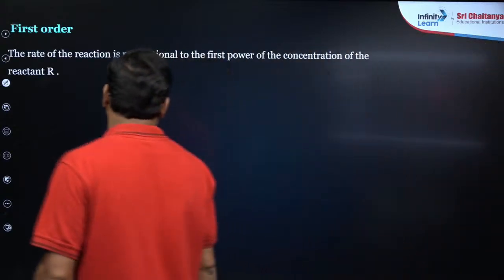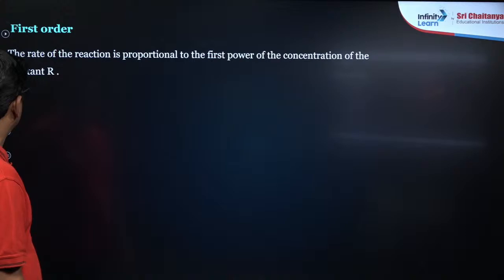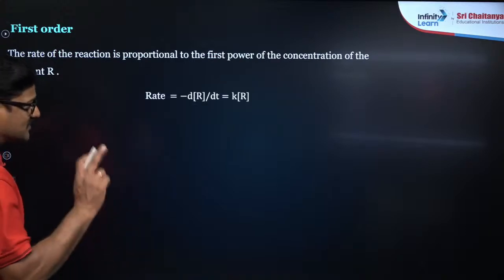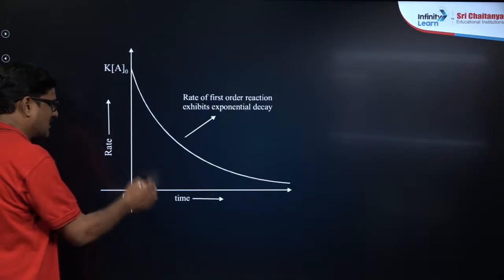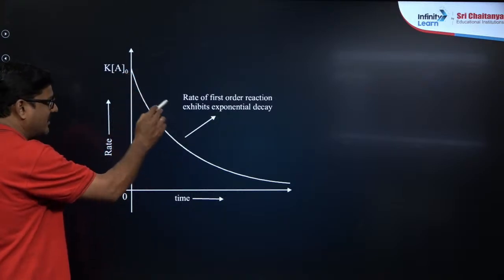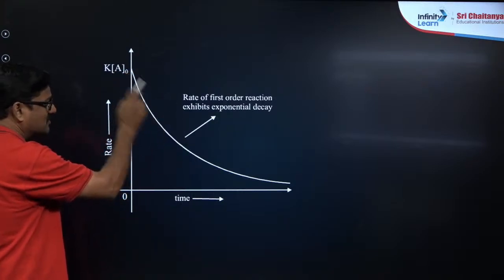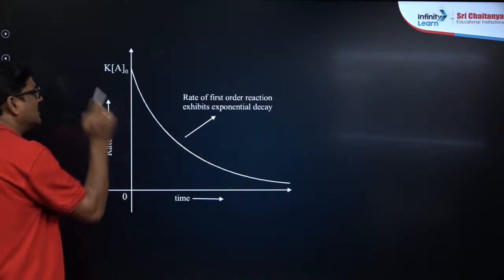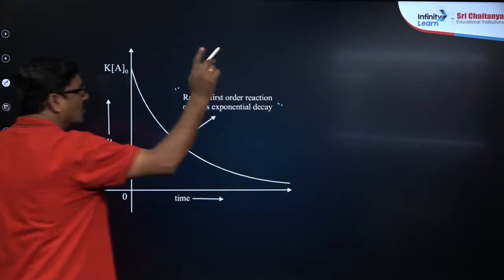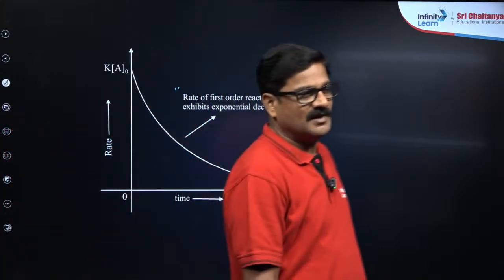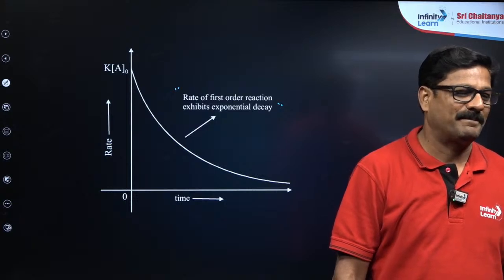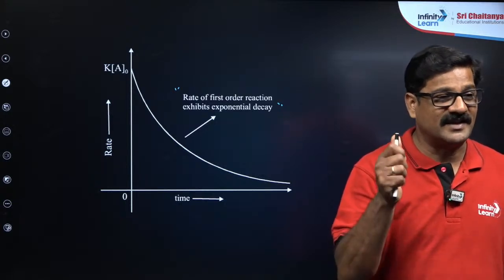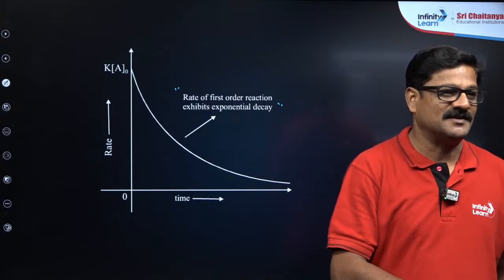The rate of reaction proportional to the first power of the concentration of the reactant is called first order reaction. So you can say here, this is the first order, as the rate and the time it is going to be decreased like this. The rate of a first order reaction exhibits exponential decay as time proceeds. This particular point is noteworthy, my dear students. H2 plus Cl2 gives rise to 2HCl. Yes, it is. That takes place in the presence of light. Indraja.